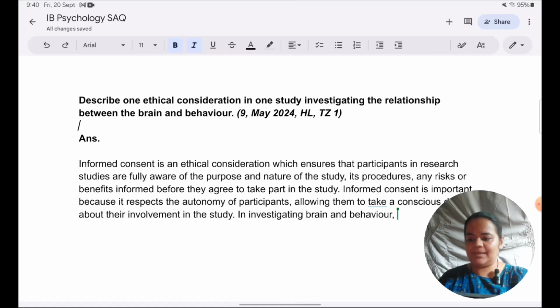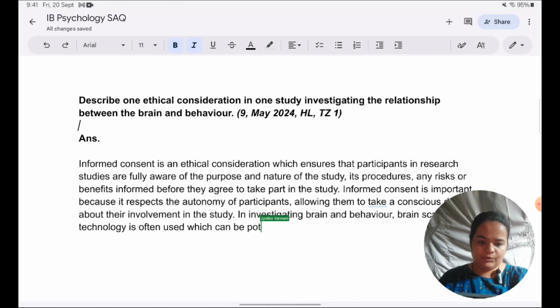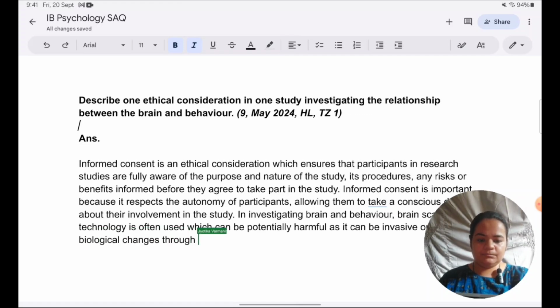So in investigating brain and behavior, brain scanning technology is often used, which can be potentially harmful, as it can be invasive or can cause biological changes through exposure to radiation or magnetic fields.